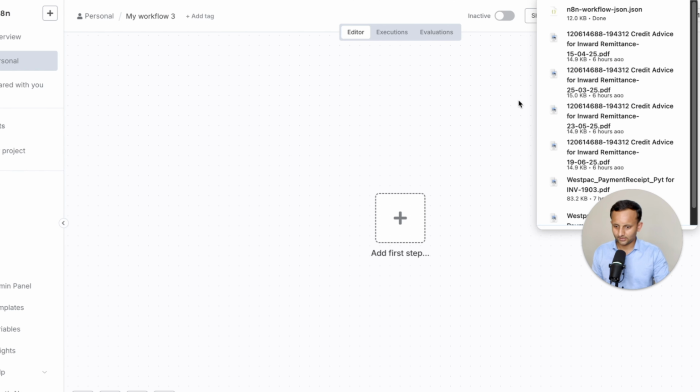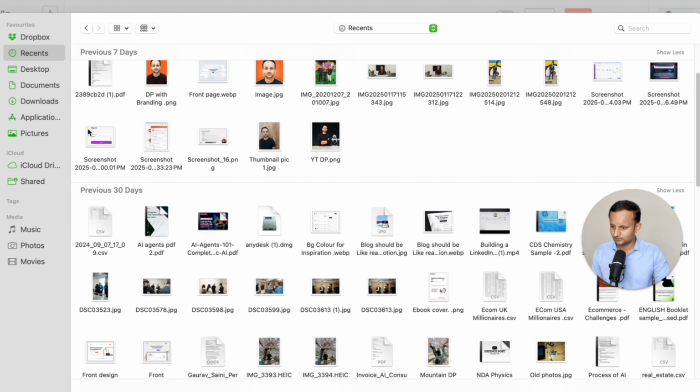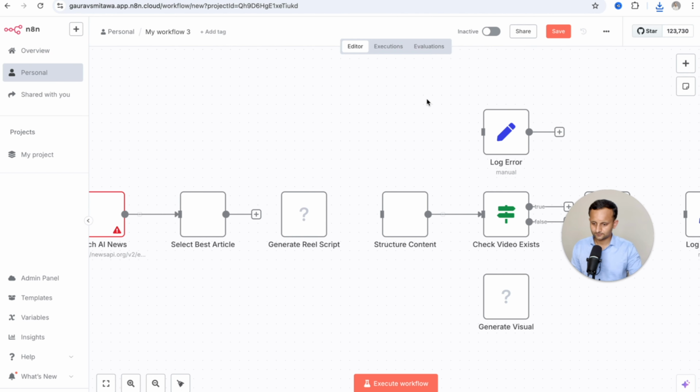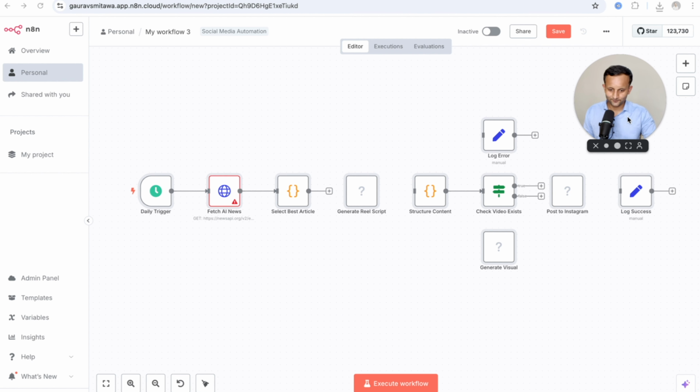Now I am here at my n8n workflow, and let's import it directly here. So I can come here and import the file. Now you can see the JSON file directly over here. This one. Can you see it? The workflow has been imported. This is how you can create even complex workflows, even complex AI agents. And now you just need to configure it and you will be able to post the content.